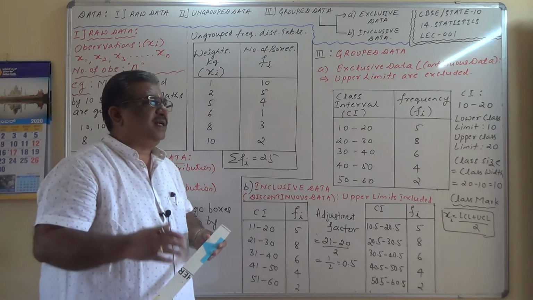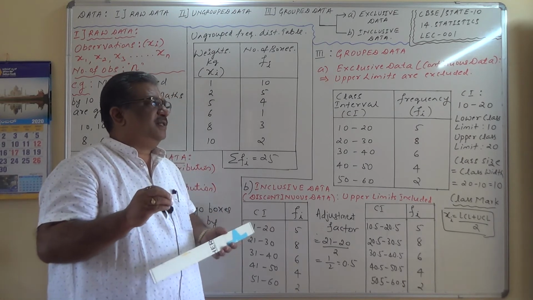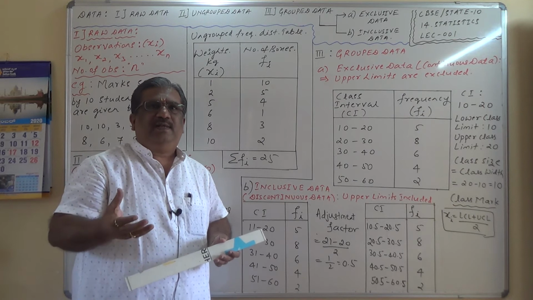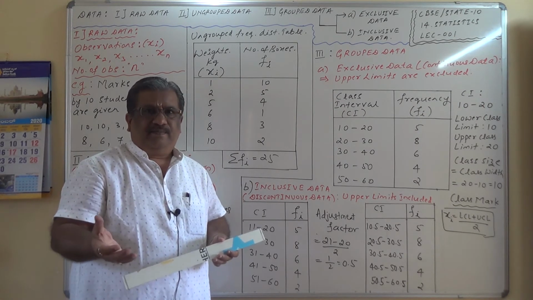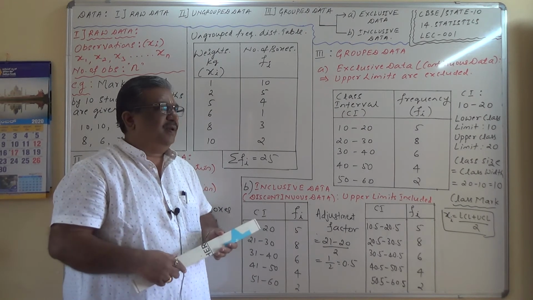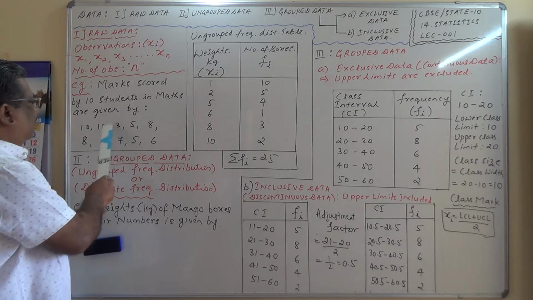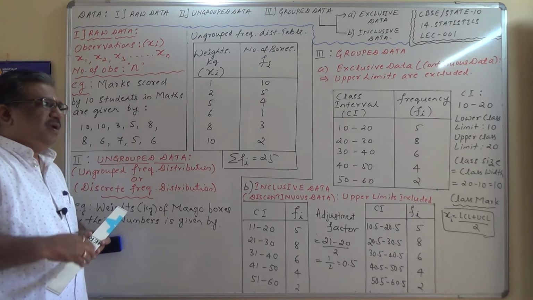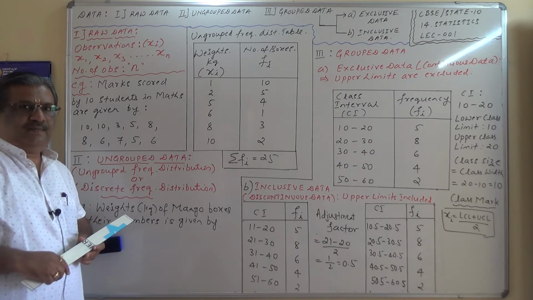What do you mean by central tendency? Central tendency is that value which is the representation of the entire data. For example, if there are 10 students whose marks are given over here like this, how do you represent these observations?